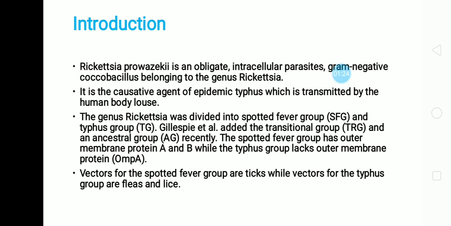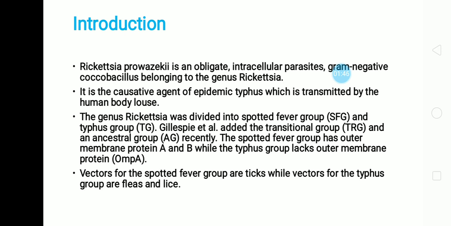The genus Rickettsia was divided into spotted fever group and typhus group. One additional group is there, that is TRG, the transitional group, and the ancestral group is also there.